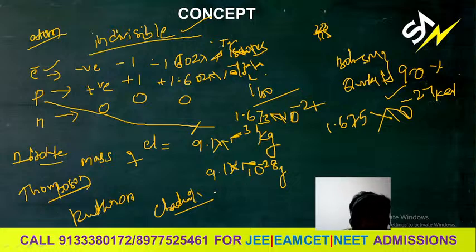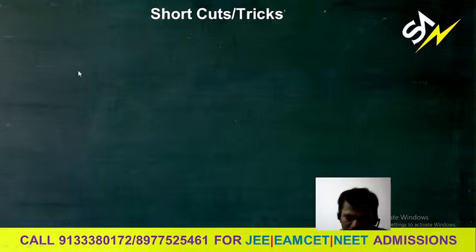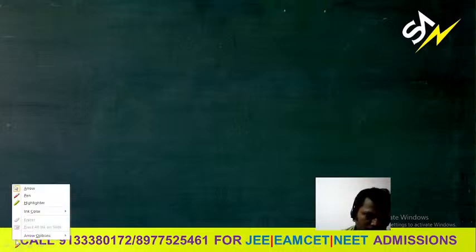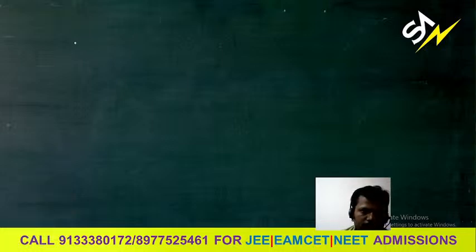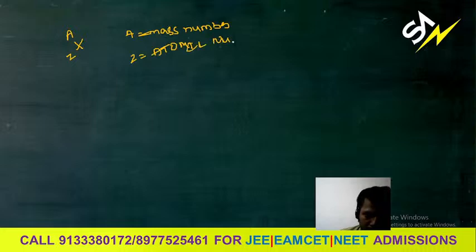First of all, I will discuss any element you can take. For example, take element X, where Z is the atomic number and A is the mass number. So A is equal to mass number, and Z is equal to atomic number.